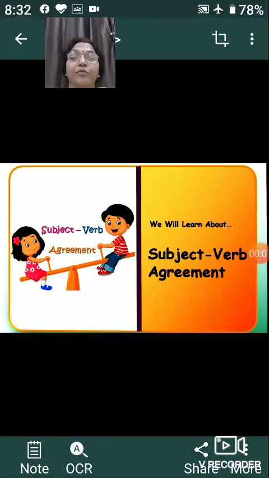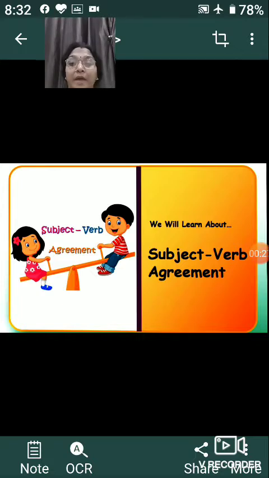Today I will be going to teach you something related to the agreement between the subject and verb. We have already studied about the main verb. We already talked about the auxiliary or the helping verb and the modal verbs in our previous class. Today let's begin with the subject verb agreement.